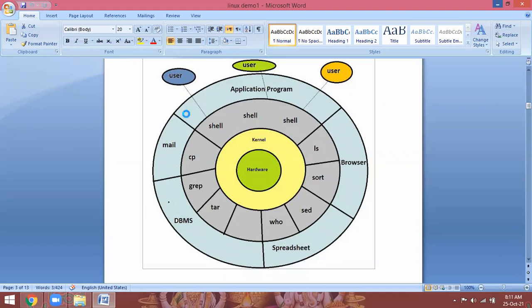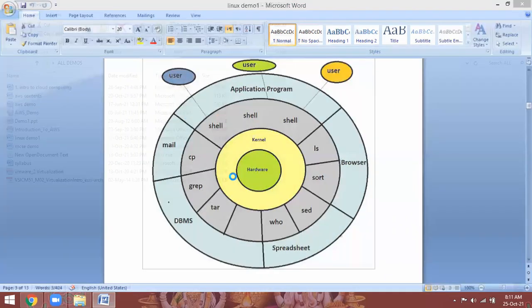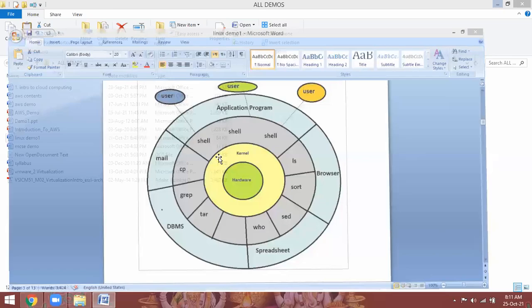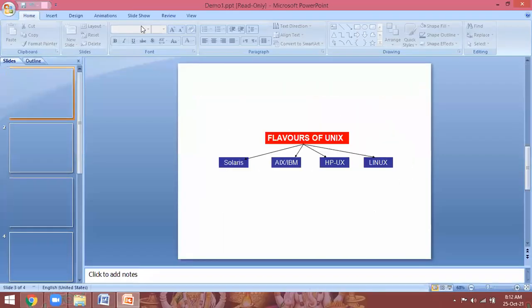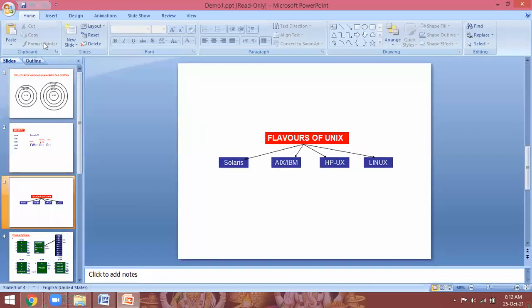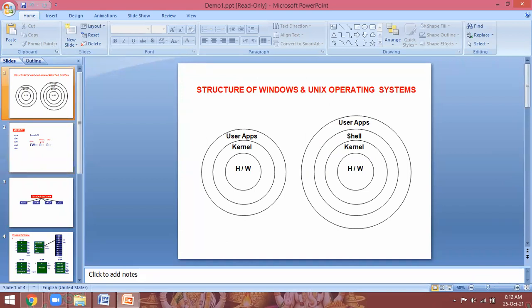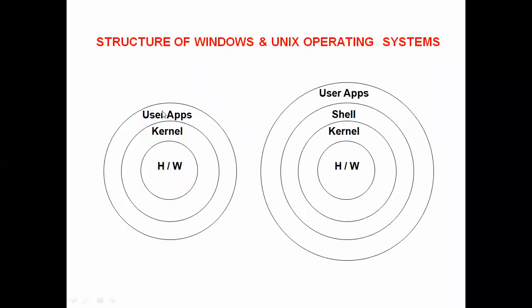So if you go for Windows, you can check the structure of Windows. Hardware, kernel, user application. So here user is directly interacting with kernel. That is the reason whatever the program you run, it will run. If it is a virus program, it will run the program.